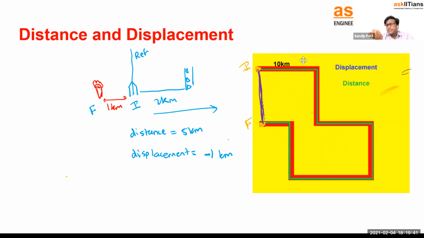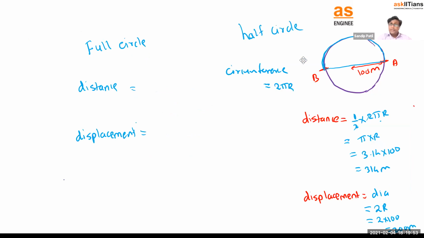Displacement is the shortest distance between the initial point and the final point. Distance will be positive. Displacement could be 0, could be positive, could be negative. So these are some points you can write. Then you should also be able to solve this type of numerical questions on distance and displacement.